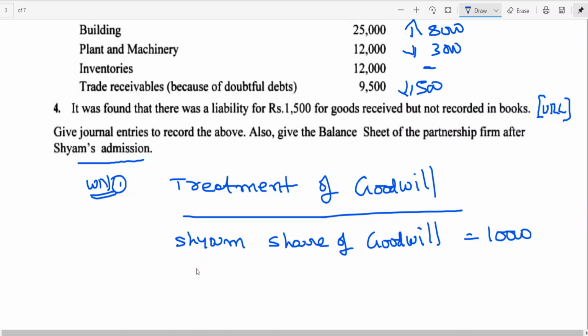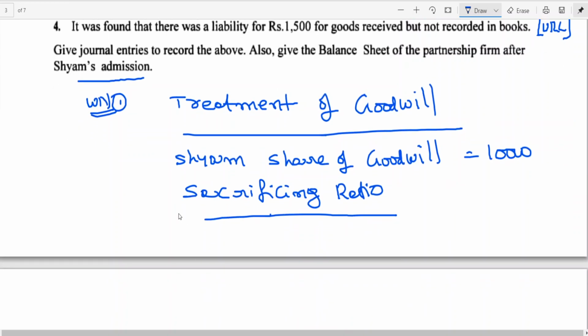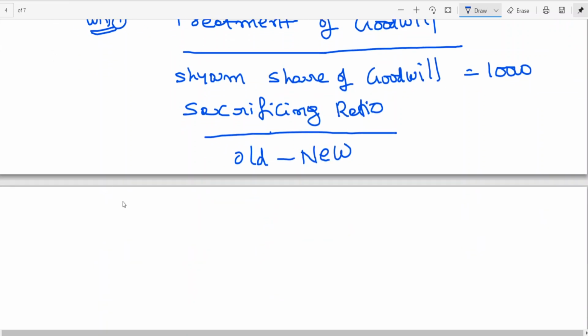Then we need to find out sacrificing ratio. I told you sacrificing ratio is equal to old minus new. Now, who are the old partners, my dear friends? Ram and Mohan.